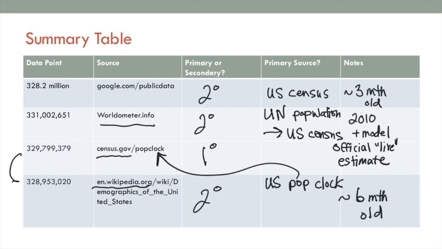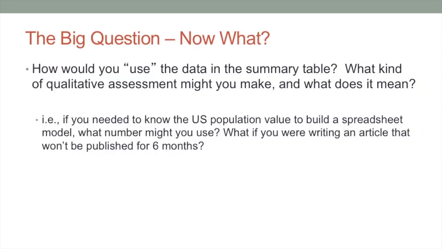So which of these 4 numbers would you use? Would you round? Should you cite an actual number with 9 digits, like this one? Would you project into the future? This is the current live estimate. What would make your results relevant, and does it really matter? Well, it really depends on the goals and the needs of your study.